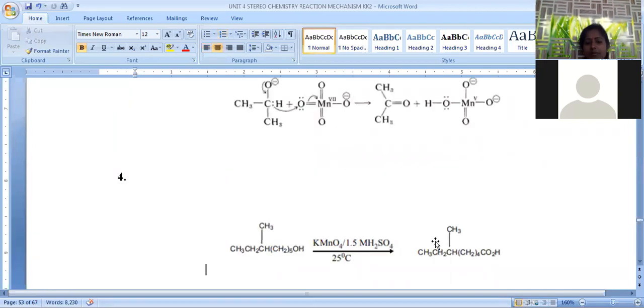Let us see another example. We are taking this hydroxy compound. This is again a primary hydroxy compound, irrespective of chain length. This primary hydroxy compound is converted into carboxylic acid by treating with permanganate, even under acidic conditions. Most probably permanganate oxidation is carried out in basic conditions, but even under acidic conditions the same kind of reaction is carried out at 25 degrees centigrade. OH is converted into carboxylic acid. So this is about another oxidation process.